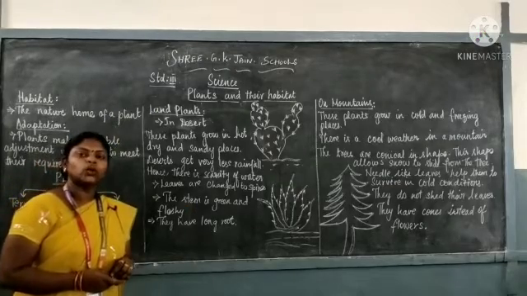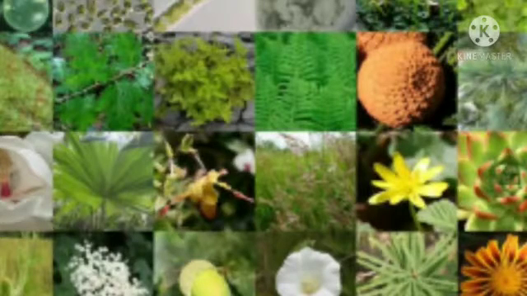Okay children, let me show you the pictures of land plants.